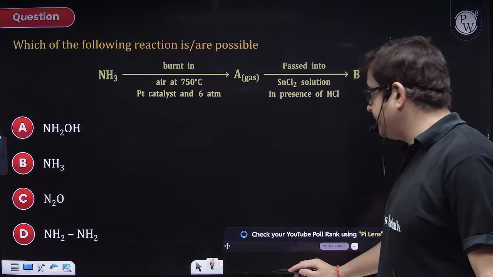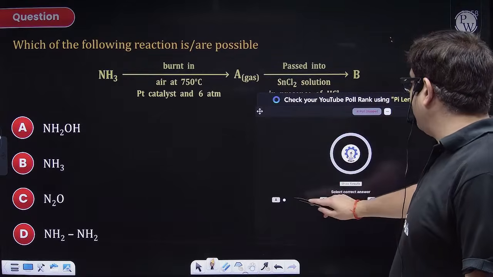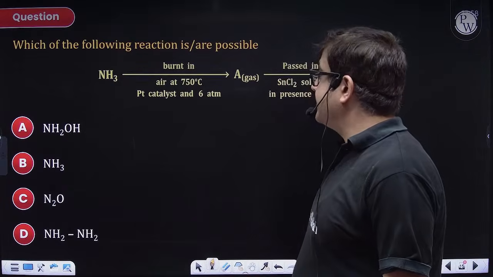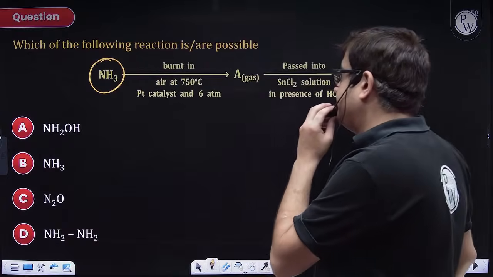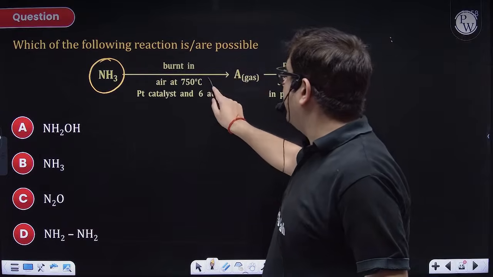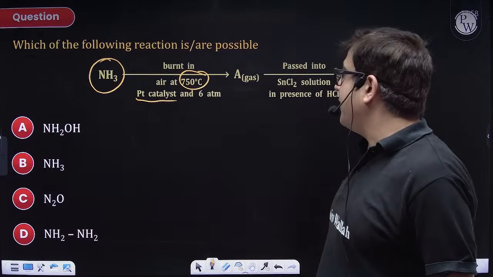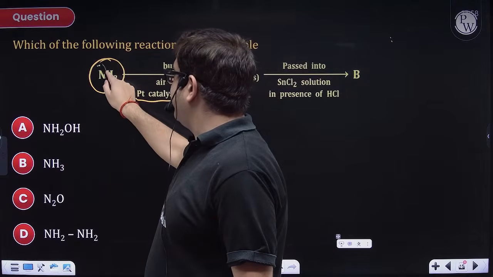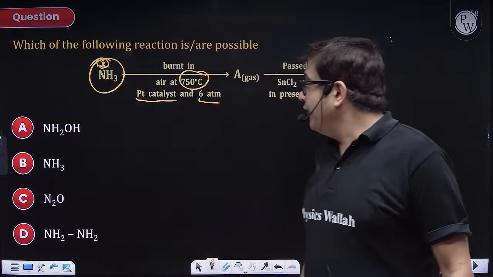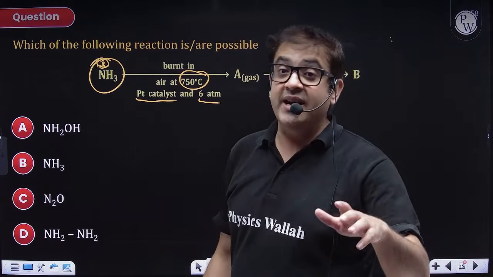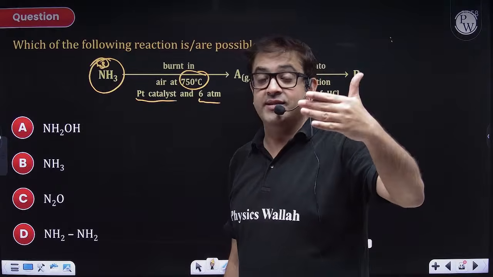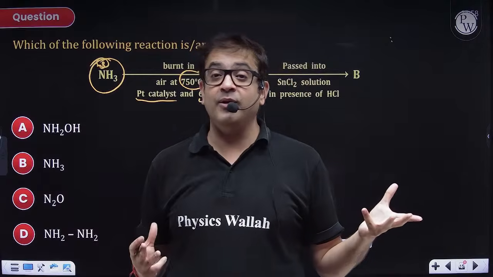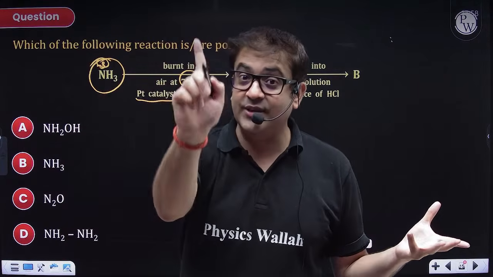I guess time is done, and I guess few of you have got the answer as well. Now, no worries. Let us revise this. Now, the question is saying ammonia is burnt in air at elevated temperature, platinum as catalyst, and at high pressure. So, sir, in ammonia the oxidation state of nitrogen is -3. Obviously, with atmospheric air, this nitrogen is bound to undergo oxidation, as the oxidation state is going to increase. Sir, we know the preparation of nitric acid, what is the stable oxide of nitrogen which is produced via catalyst? This you know through NCERT only.